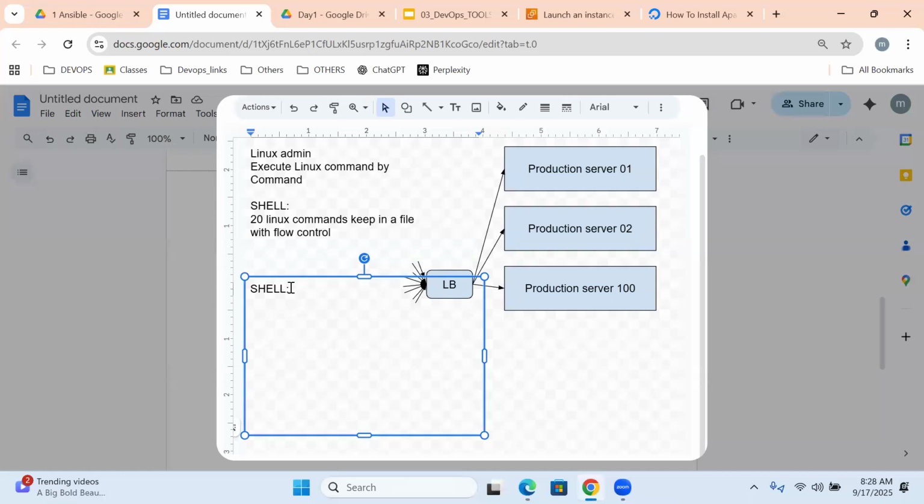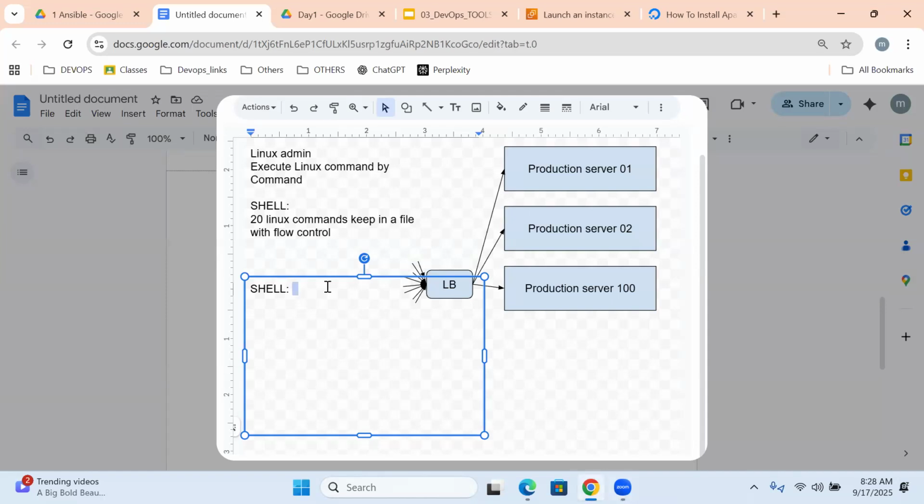Second problem, maintenance. If it is a program and you want to change anything in the middle of a line, we should understand it from top to bottom. Then only we are able to change. That means a maintenance issue.